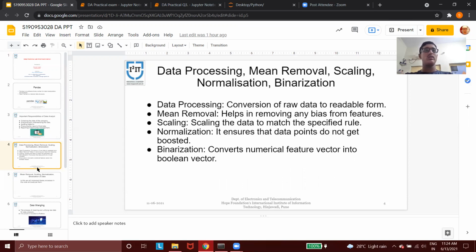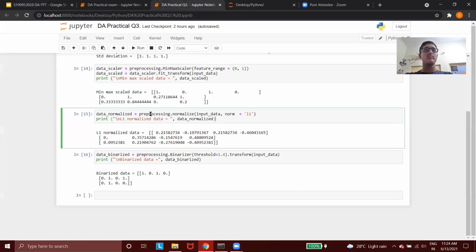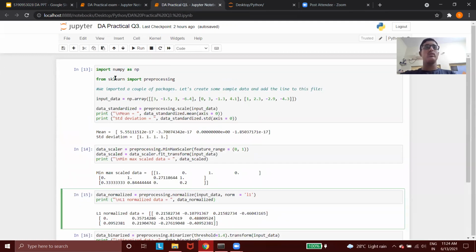So now let's understand it on Jupyter Notebook. Here is the data given, this is the input data. Now first we will find the mean of this data. Mean is nothing but finding the average.